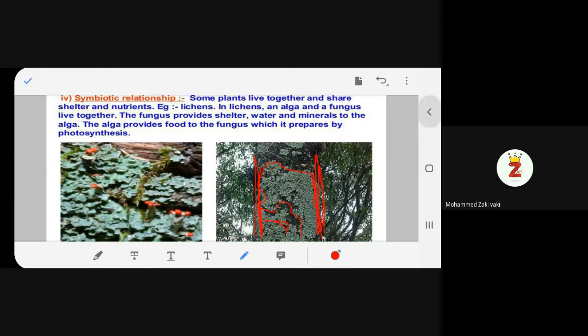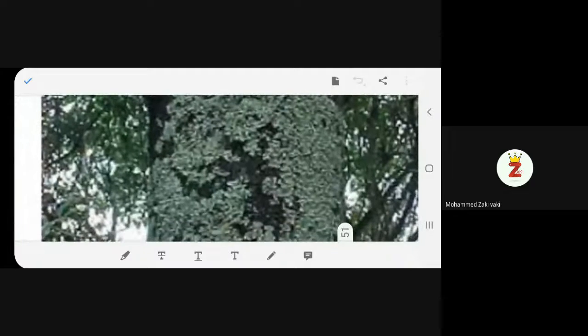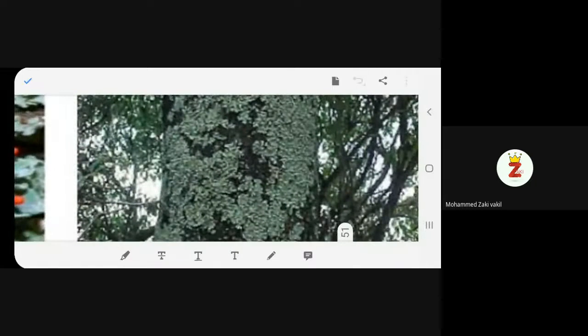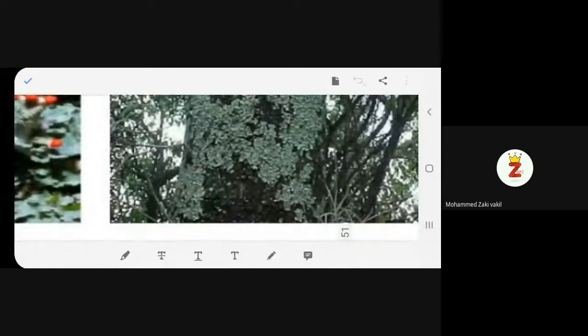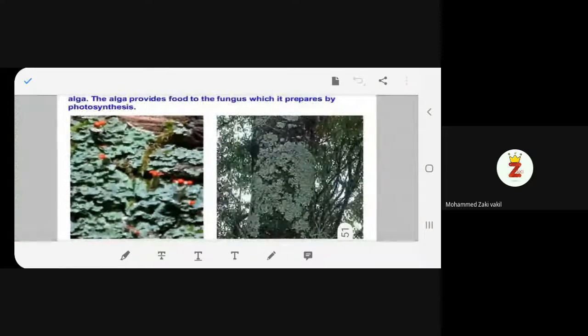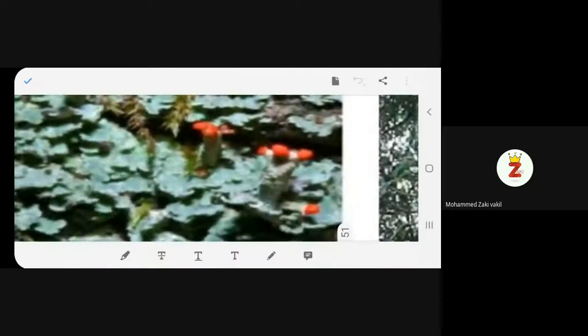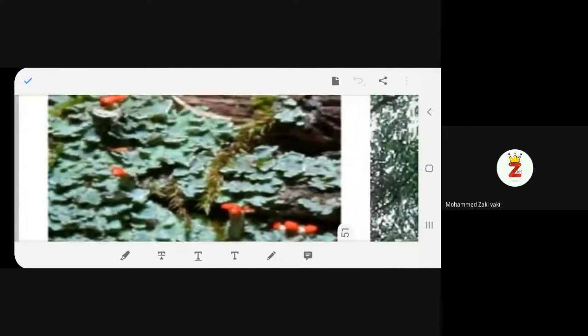Got it? I just want to show you how it looks. These are lichens. Okay? Understood, beta? These are lichens on the tree trunk. Now this has been magnified. This is how it looks. These are the lichens. You understand, beta?